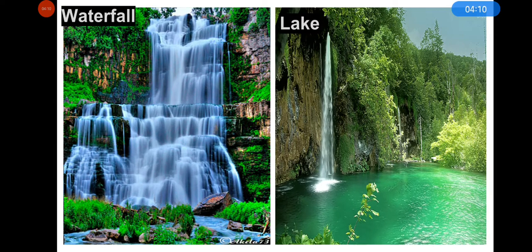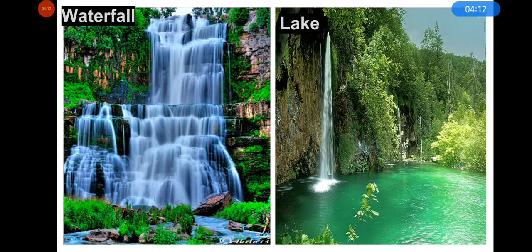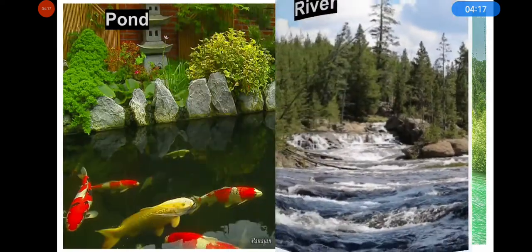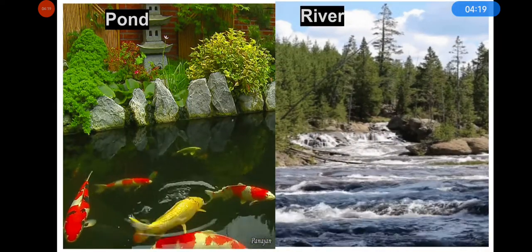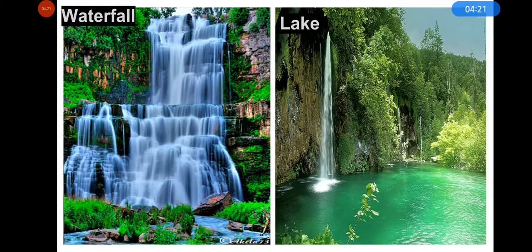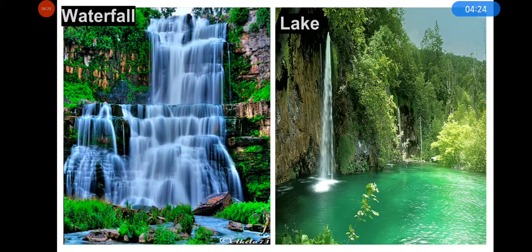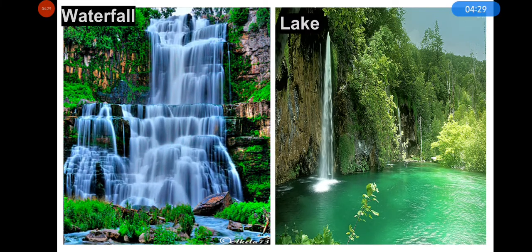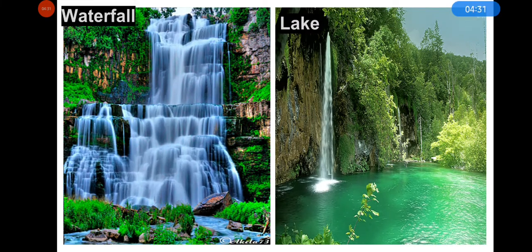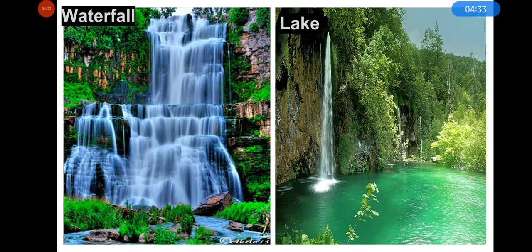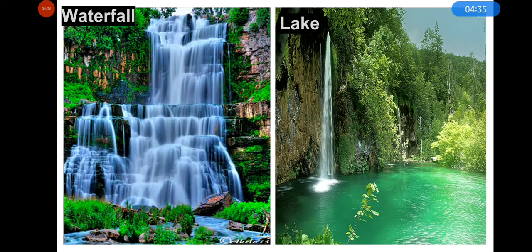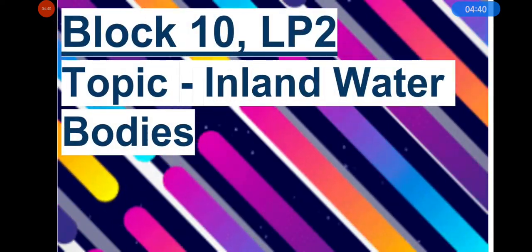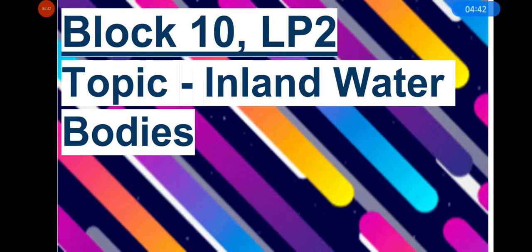And lakes also. Many of us have seen rivers and ponds. So these water bodies are rivers, lakes, ponds and waterfalls. Okay. These are called inland water bodies. Water bodies on land are called inland water bodies, and this is today's topic. Today we will learn about some inland water bodies: rivers, lakes, ponds and waterfalls. This is your topic for today.